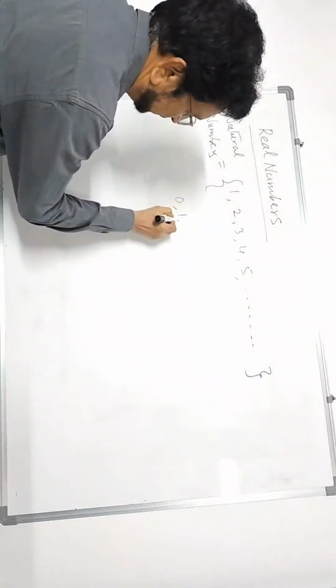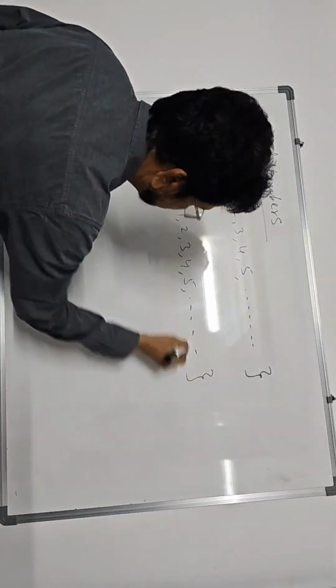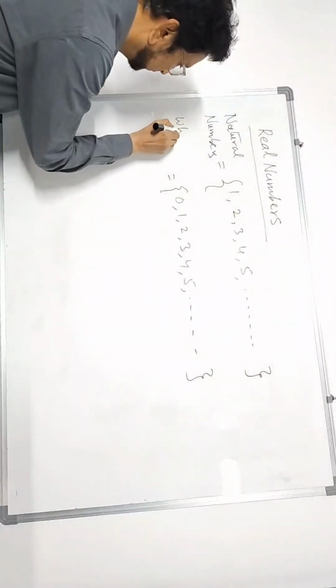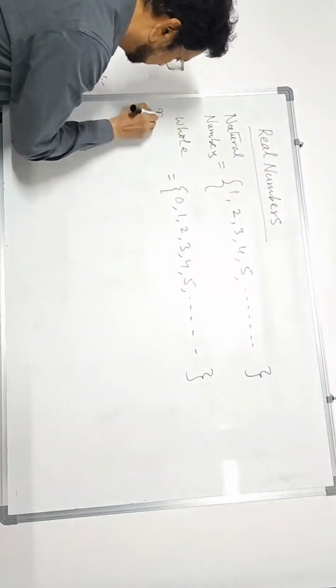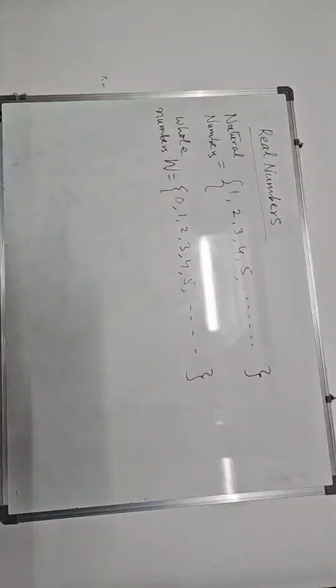Now, if we include 0 into this set, 0, 1, 2, 3, 4, 5, this set of numbers is called whole numbers. The set of whole numbers is represented by W. Okay.